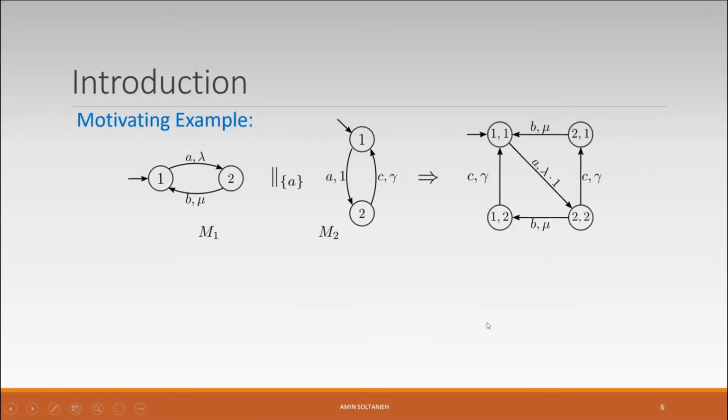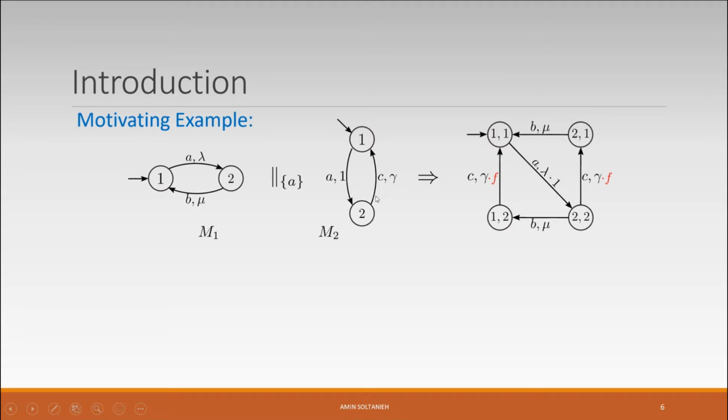Can we reconstruct the rates? Using a motivating example, I will explain more about this issue. We assume that we have two components, M1 and M2, and they are synchronizing with each other over action A. In this system, we want to multiply the rates of all C transitions in the combined model by a factor F. In total, we have two C transitions in this combined model, and we want to multiply them by a factor F. In this case, it is relatively easy.